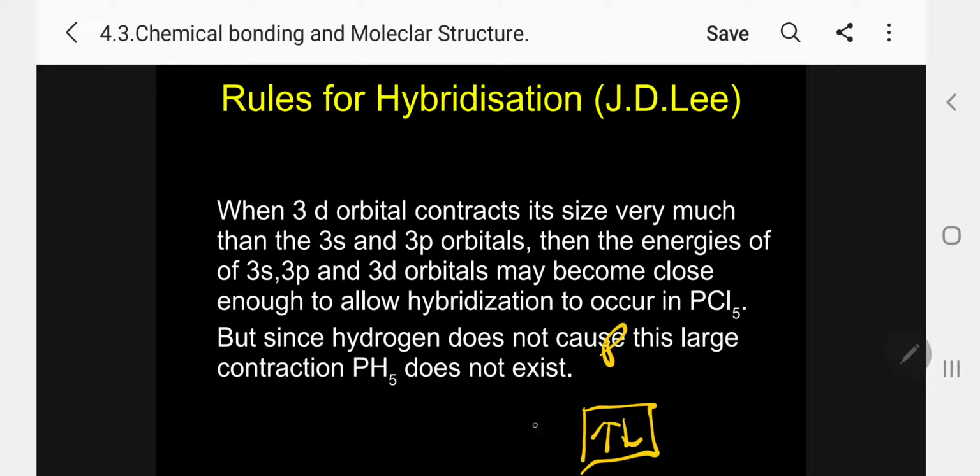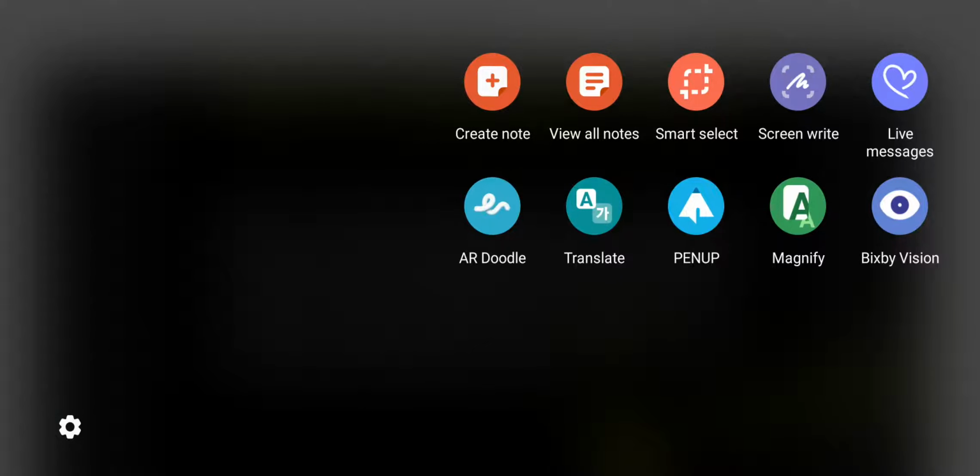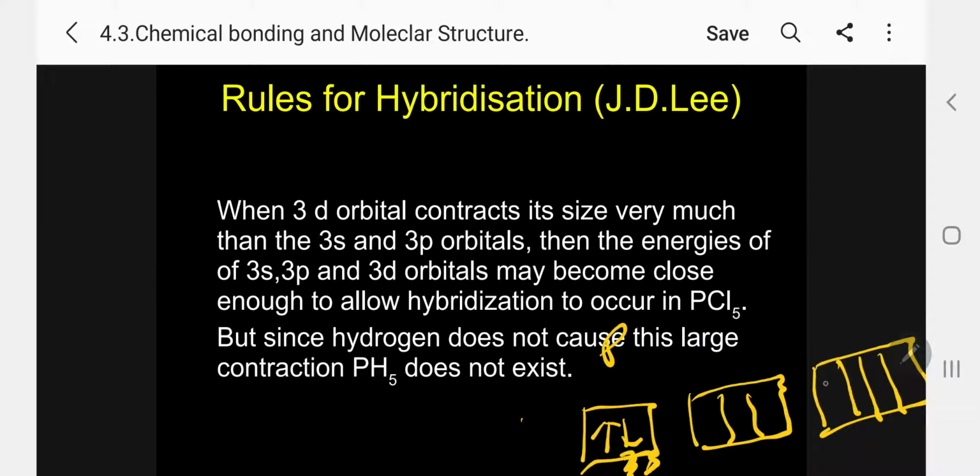This is phosphorus, with 3 electrons in the 3p, just like this is the ground state.